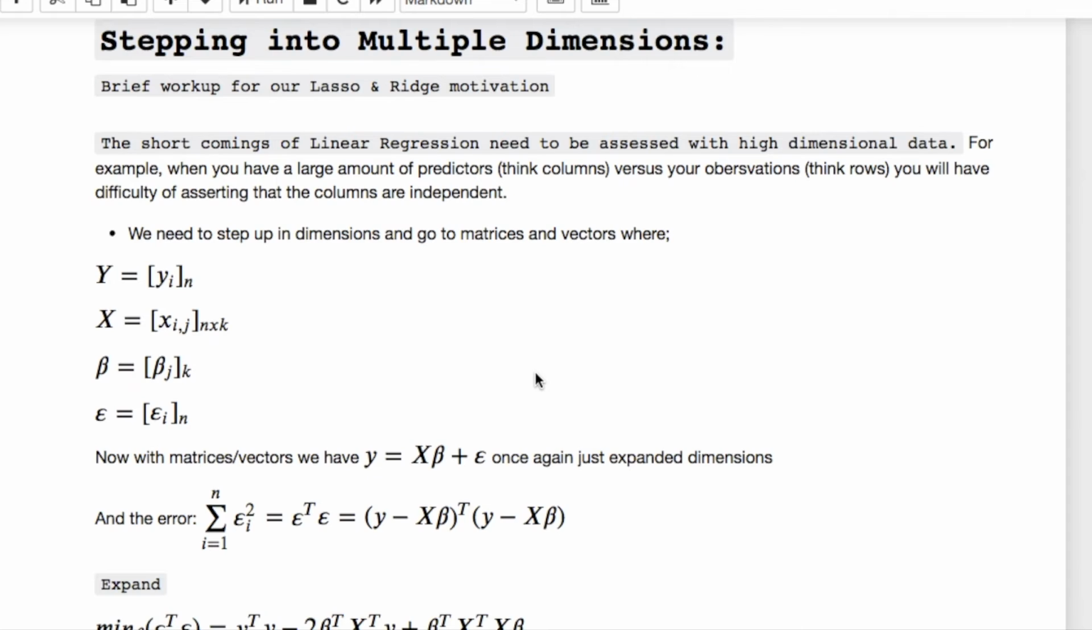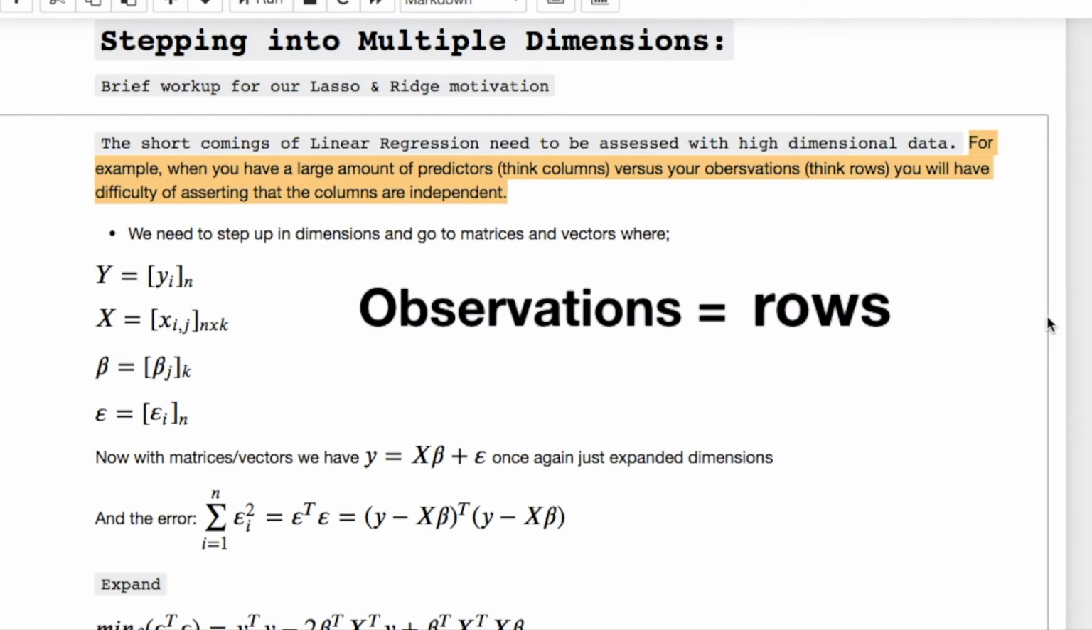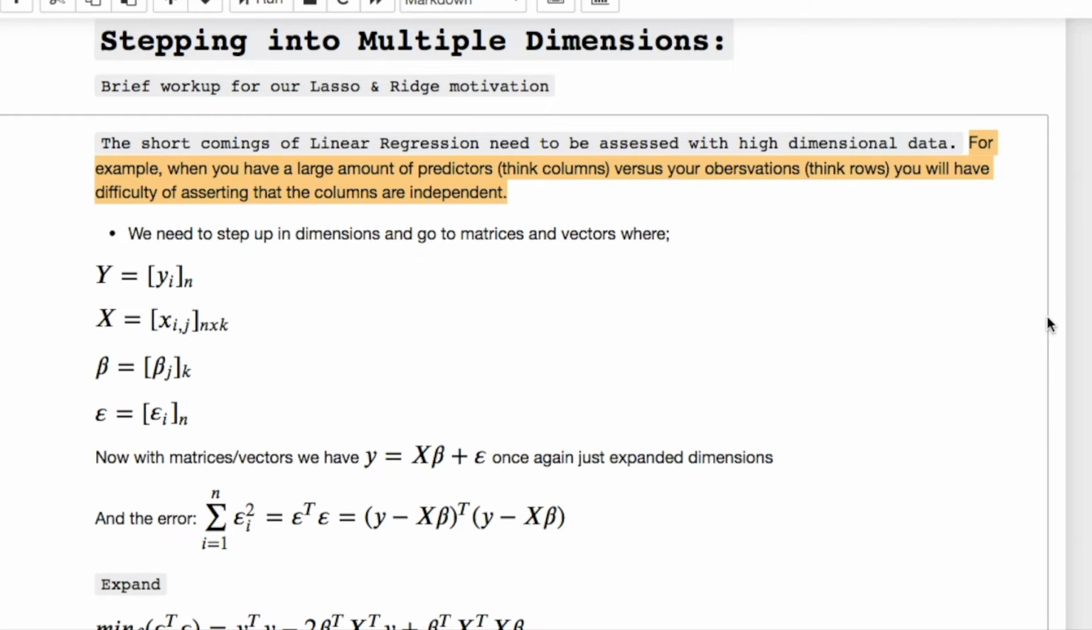Let's look at something that we need to consider, which is stepping into multiple dimensions, because this is where linear regression can give you some of the problems. So here's some of the shortcomings with it. Let me highlight this for you. For example, when you have a large amount of predictors, think your columns, versus your observations, which are your rows, you're going to have some difficulty establishing that your columns are actually independent.